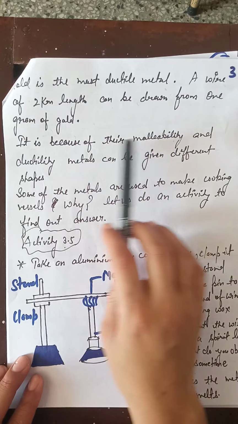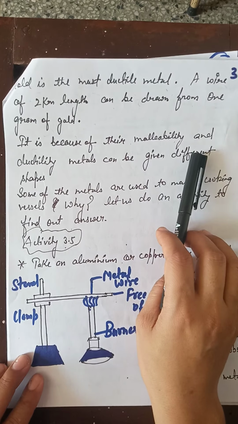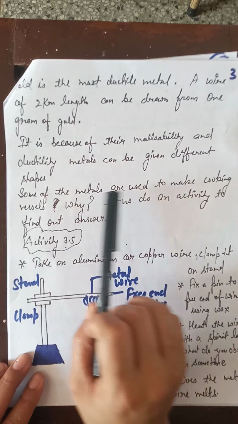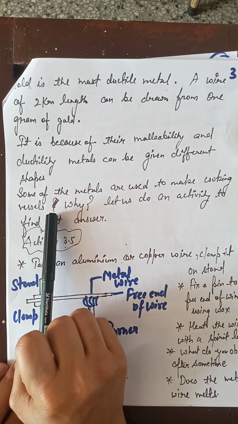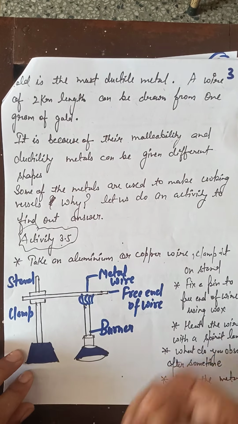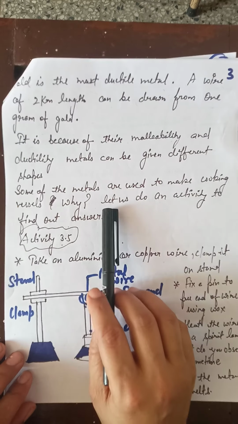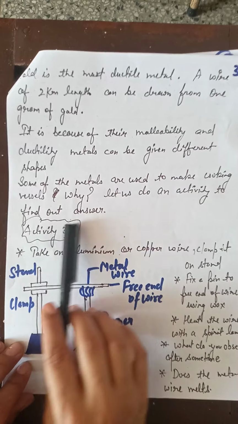It is because of their malleability and ductility that metals can be given different shapes. Some of the metals are used to make cooking vessels. That is why they are used to make cooking vessels, ornaments, and new articles. Let us do an activity to find out the answer.